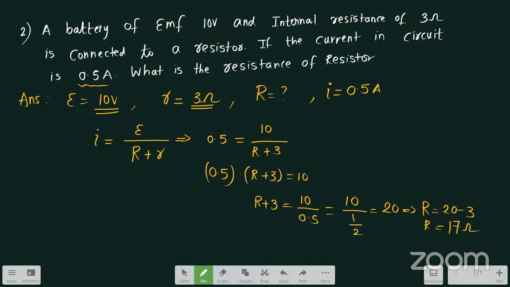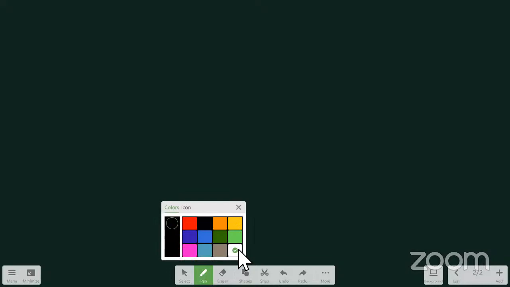So this is the question given. He is telling that there is a battery of EMF 10 volts, and the internal resistance of the battery is 3 ohms, and it is connected to some resistor R. If the current in the circuit is 0.5 amperes, what is the resistance of the resistor? So this is the final answer. Let us move on to the next question. So this is my next question. What is that second question?